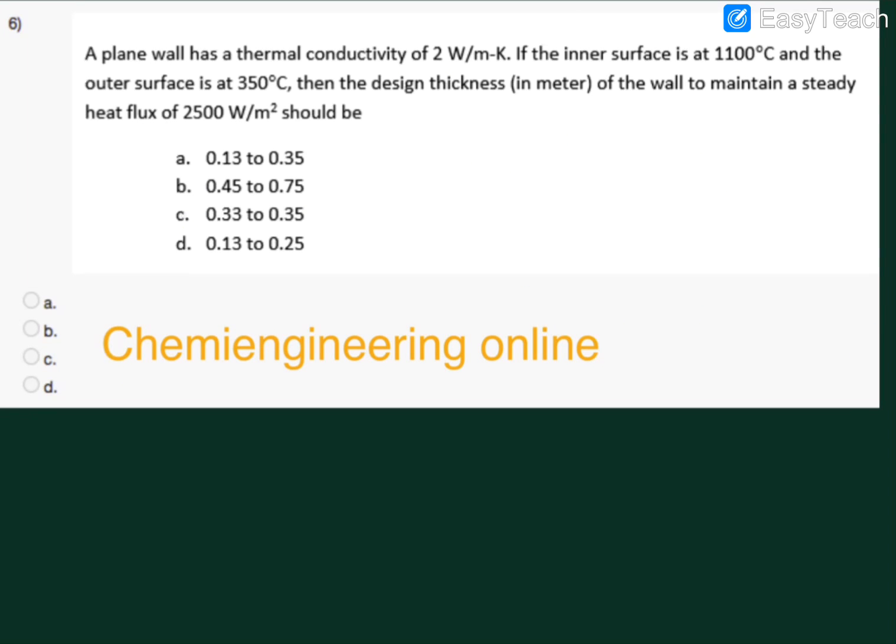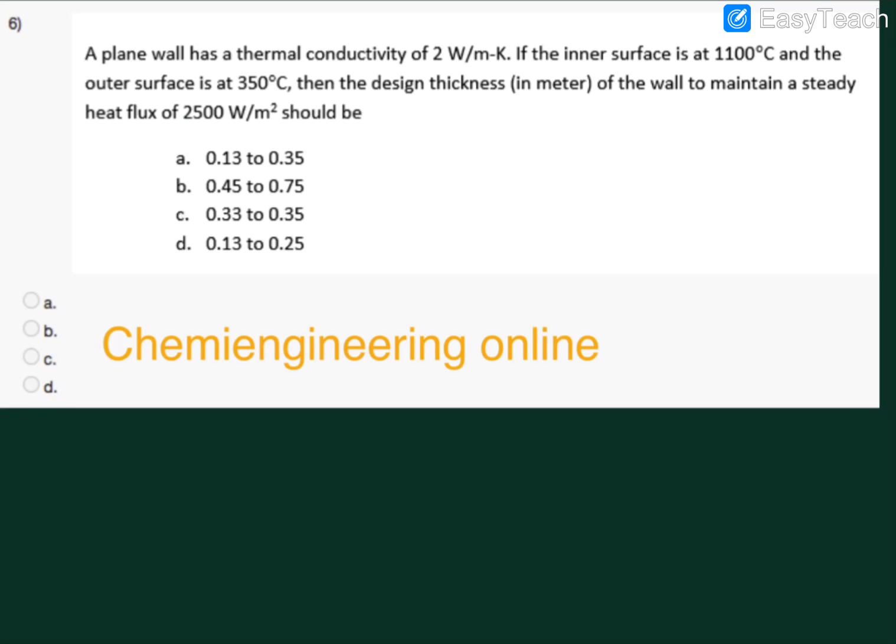Now question number 6. A plain wall has the thermal conductivity of 2 watt per meter per Kelvin. If the inner surface is 1100 degrees centigrade and outer surface at 350 degrees centigrade, the design thickness of the wall to maintain a steady state heat flux?